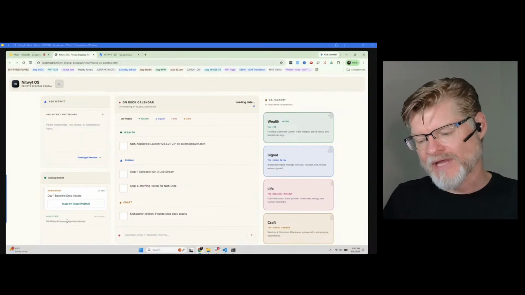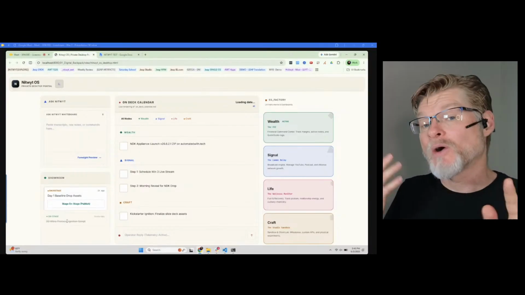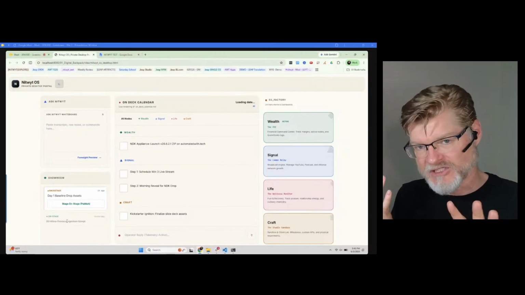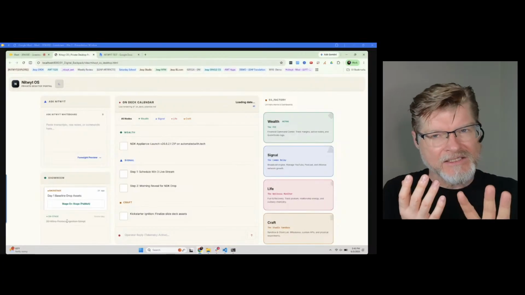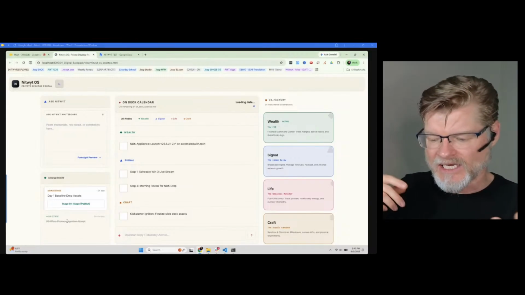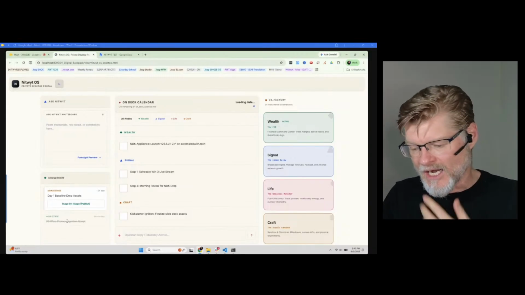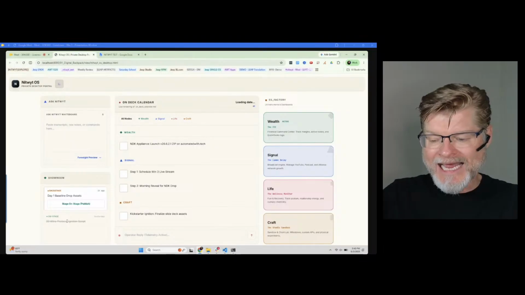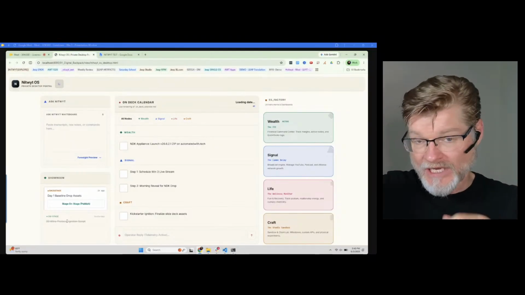So we're going to make sure to add on that and just kind of start there. But I now know I can operate it a little bit from within the system as well, which is great. And then once I get it the way that I want it and I can adjust everything, then I can at that point add it to the on-deck calendar. Well, that's the next step to add on.